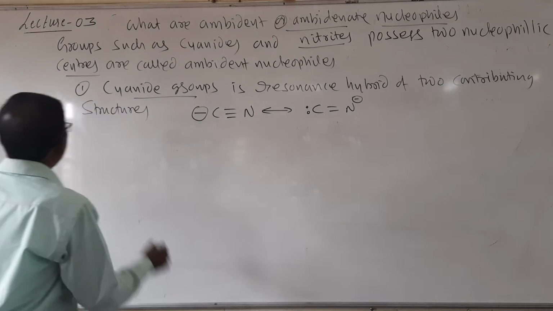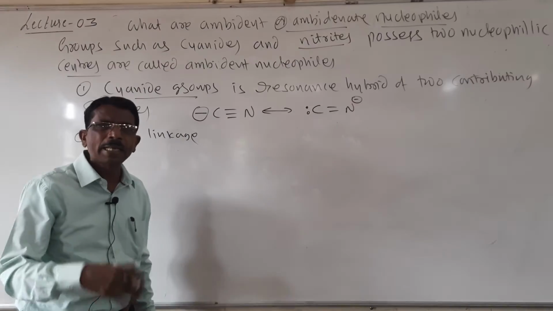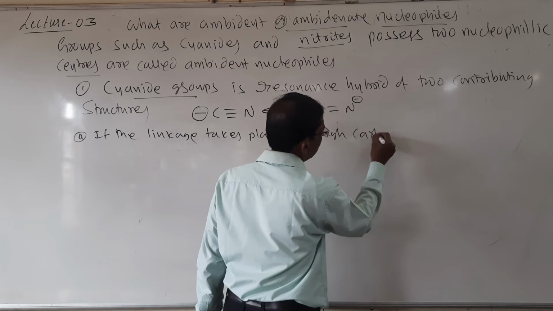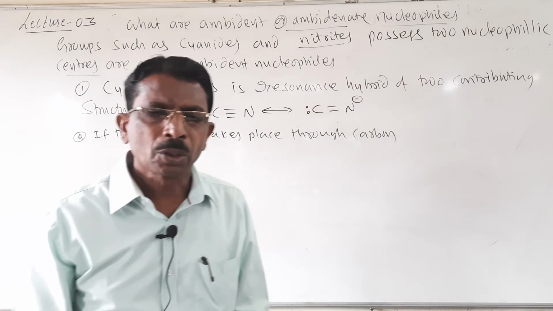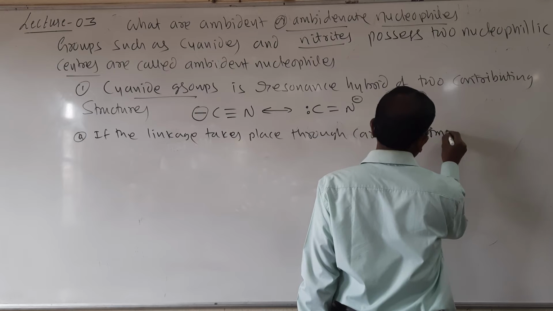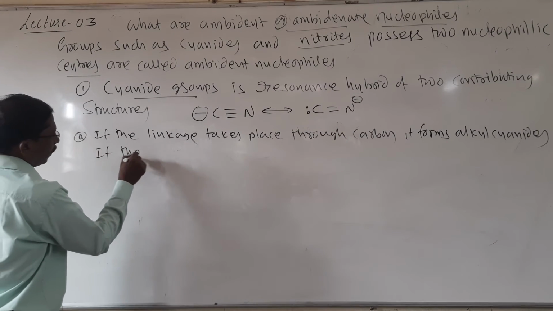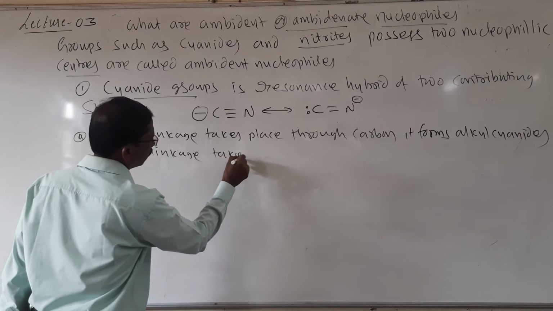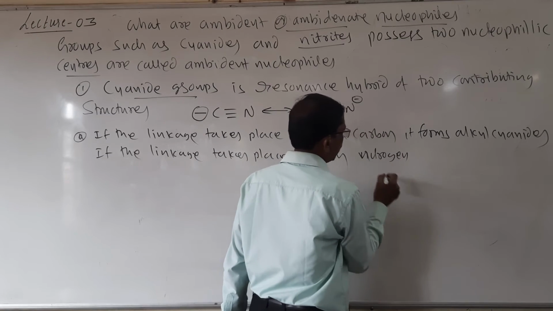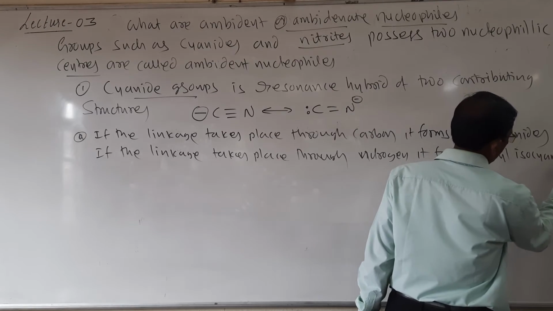So remember, number one, if the linkage or attack takes place through carbon, then it forms alkyl cyanides, and if the linkage takes place through nitrogen, it forms alkyl isocyanides.